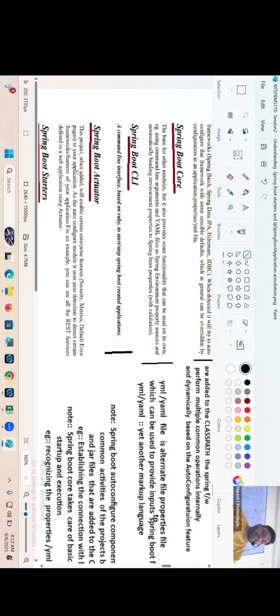The project when added will enable certain enterprise features to your application. As the auto configure module, it uses auto detection of certain frameworks of the application. For example, you can see all REST services defined in your web application using what? Actuators. We have 13, 15 ready-made services, but they don't deal with the main feature. They deal with non-functional features, right? Giving threads information, giving process information. They deal with that kind of information only. That's it, right? Okay.